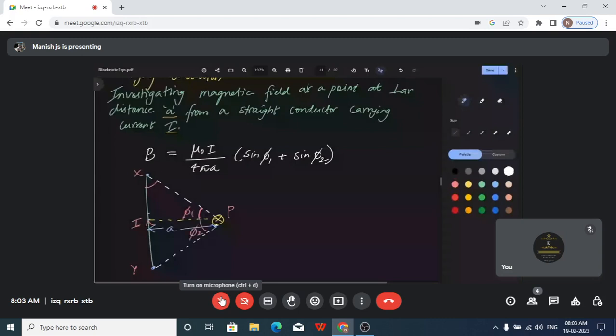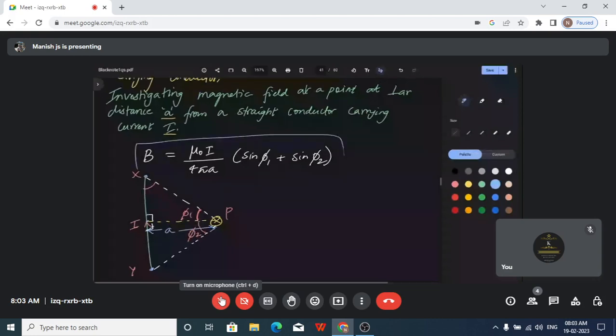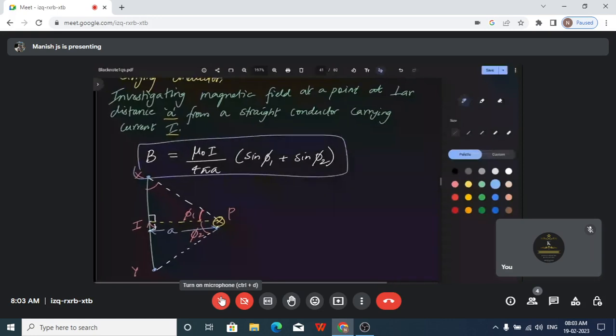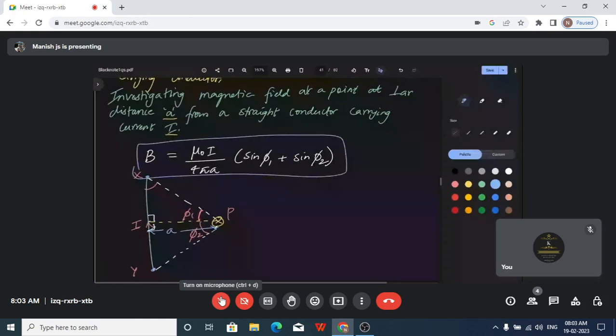So forming a right angle triangle and applying trigonometry, we get a sin relation, which links the opposite side and the hypotenuse. So on the XP, the relationships are expressed in terms of sin theta. That's it. So we will get the final answer as B is equal to mu naught I upon 4 pi A times sin phi 1 plus sin phi 2.